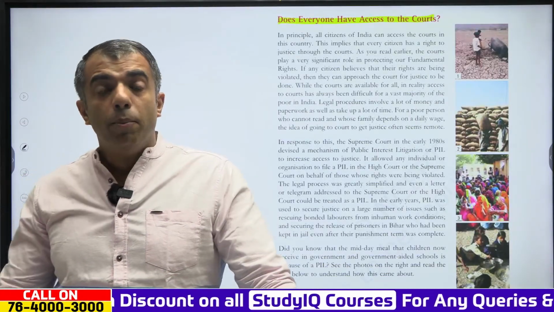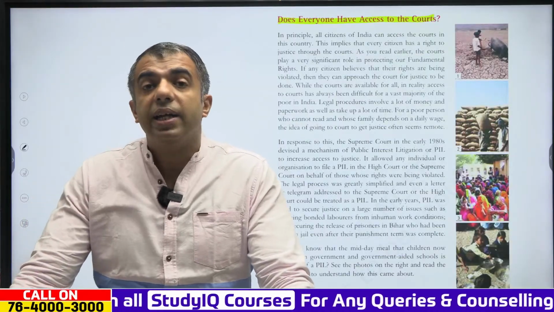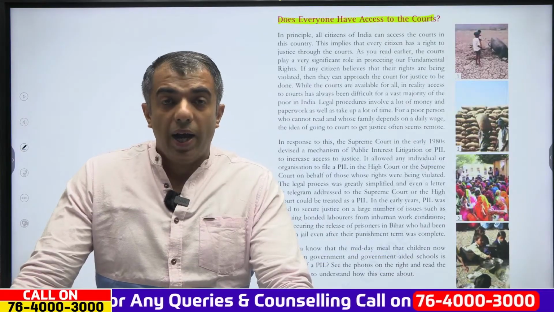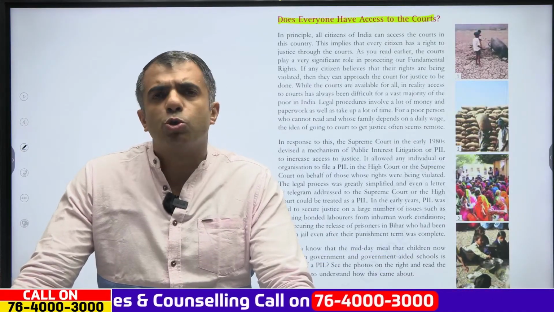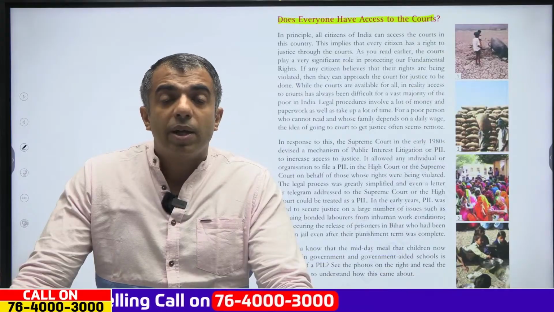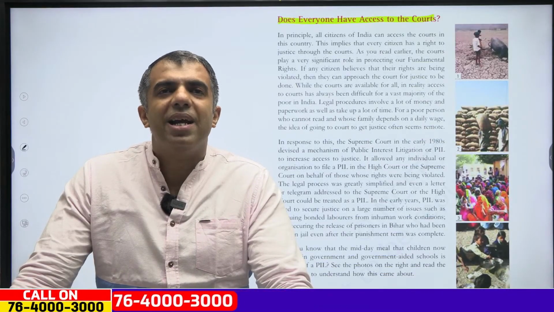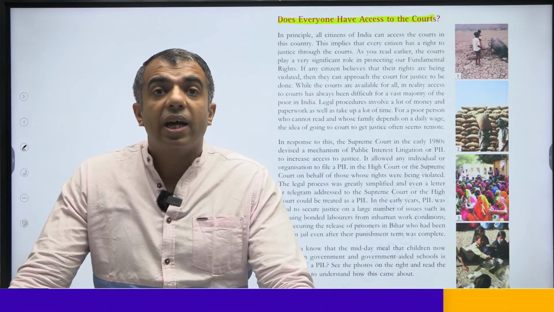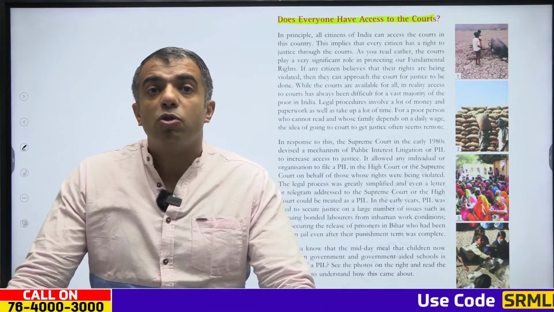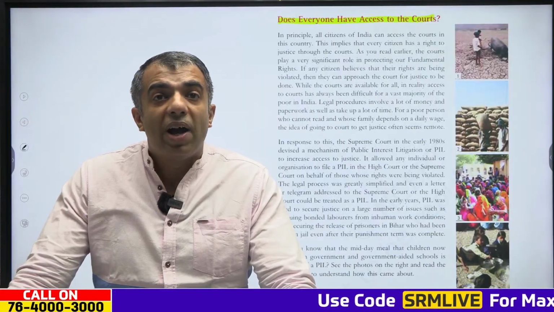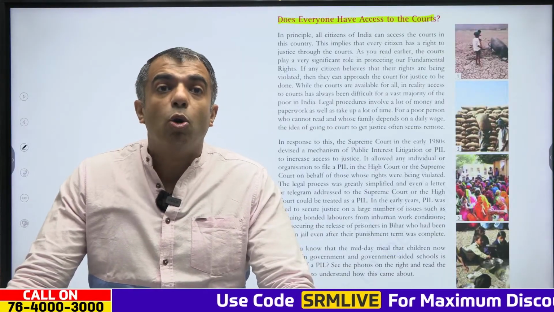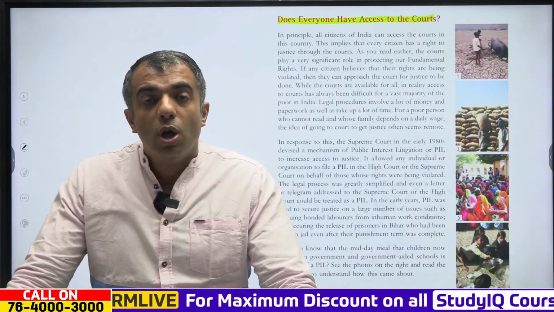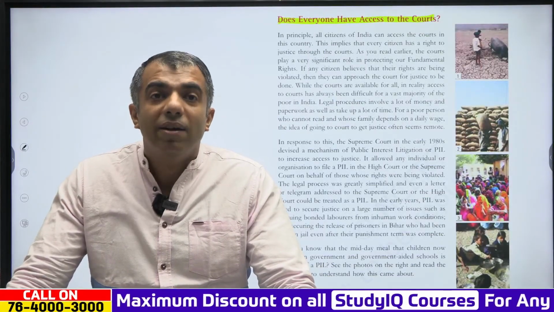Clear? Moreover, around the 1980s, the Supreme Court, in order to ensure access to courts for all, came up with the provision of PIL, public interest litigation. It allowed any individual or organization to file a PIL in the High Court or the Supreme Court on behalf of those whose rights are being violated.